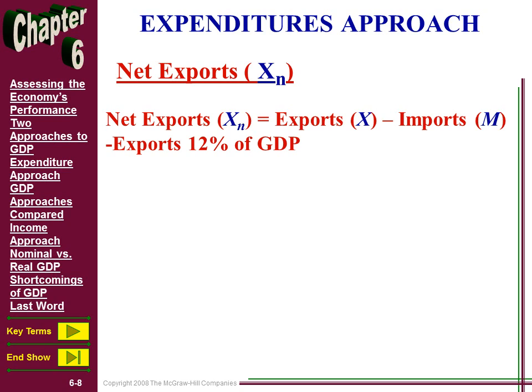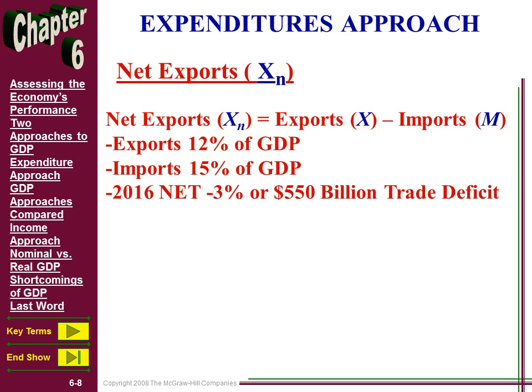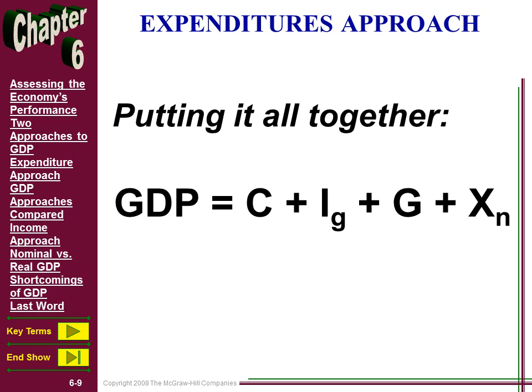Now this should make sense, right? Because the United States has a trade deficit. So imports were actually 15% of gross domestic product in 2016. So therefore, the United States had a trade deficit, right, of $550 billion. In other words, we had a $550 billion trade deficit, or it was a negative 3%. So we look to see that 2016 net, right, because net exports, it was a net negative number of 3%. Negative 3%. So if we put it all together, right, C plus I plus G, that could just as well be stated minus X, right, because that's a negative number.